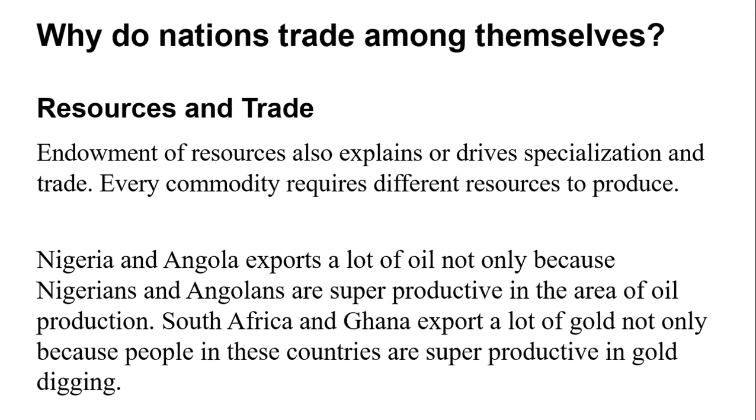The next reason why nations trade amongst themselves is because of differences in resources. Every nation has the resources it is endowed with. Ghana, for instance, is endowed with good land for cocoa. We are endowed with gold, timber, and others. Nigeria, for instance, is endowed with a lot of oil. So depending on the resource a country is endowed with, that country will be willing to export that resource in order to receive a different product its resources do not support in its production.